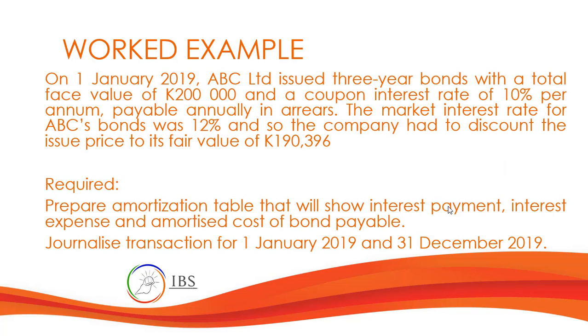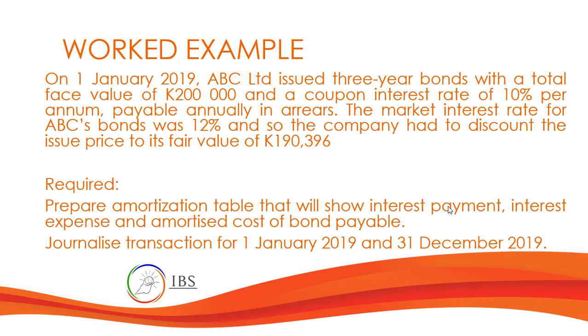Okay, so let's try this example. On 1st January 2019, ABC Limited issued 3-year bonds with a total face value of 200,000 kina and a coupon interest rate of 10%. That is the interest shown on the face of the bond. The market interest for ABC's bond was 12%.